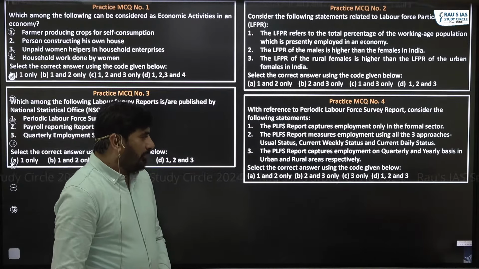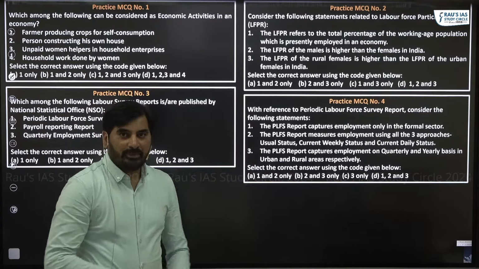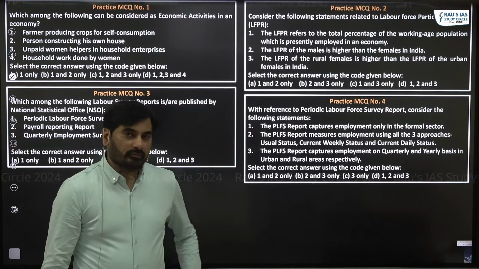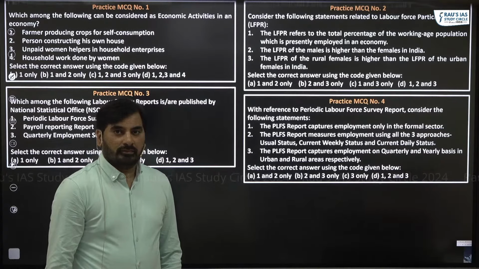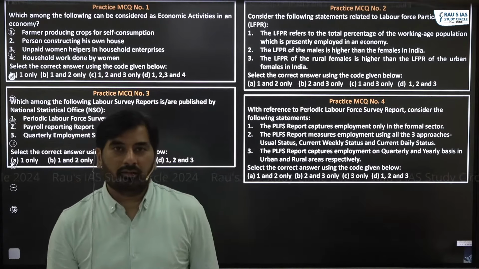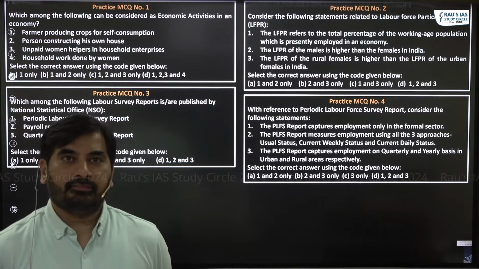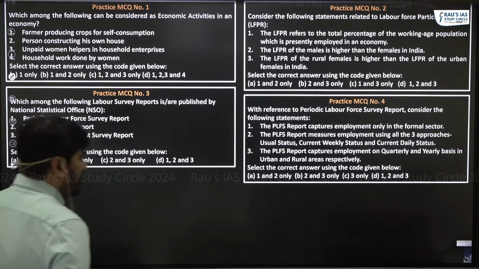It captures employment at quarterly and yearly basis in urban and rural areas respectively. Yes, what do you think? 4 is C.